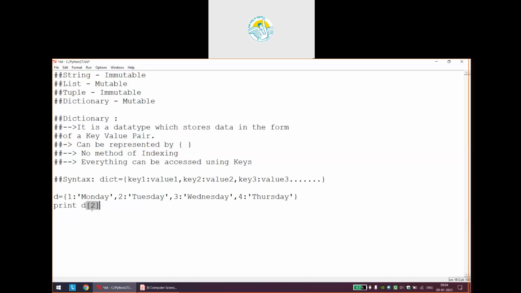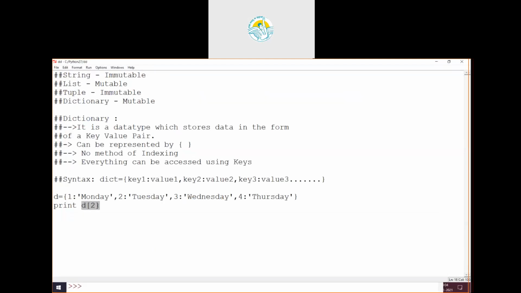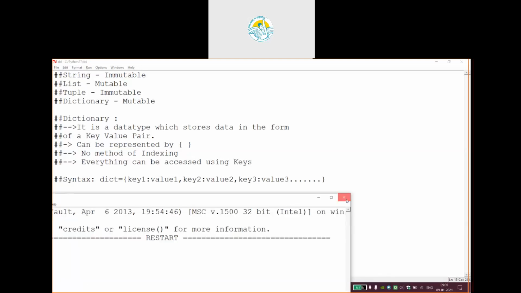Now please be very sure, here 2 is not the index, 2 is the name of the key. So whatever key I am printing, it will print its value. I will give the proof to you. Whatever key I am using, what is the key here? Key is 2. What is the value that is mapped with 2? Value that is mapped with 2 is Tuesday, and as you can see in the output, we are getting Tuesday. So please be sure about 2 points.